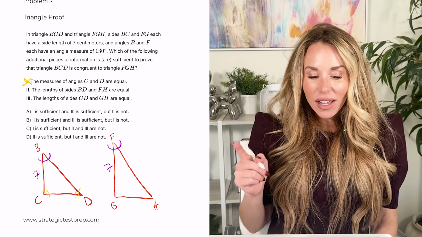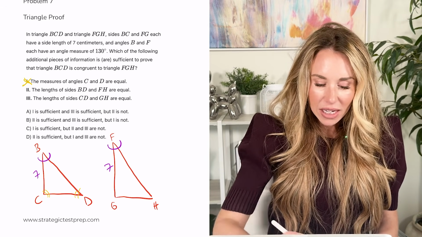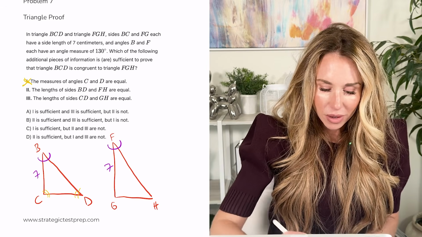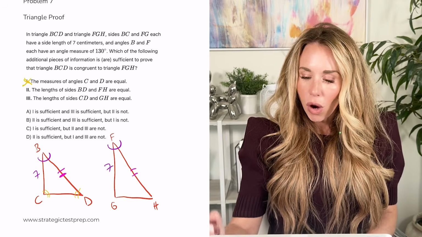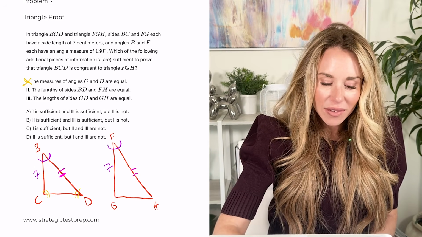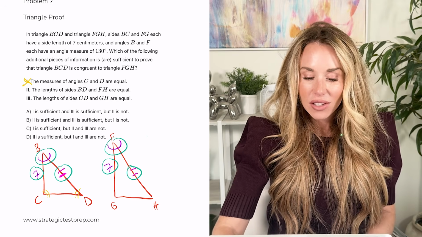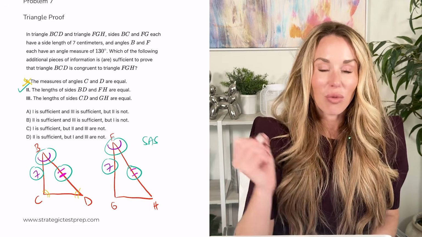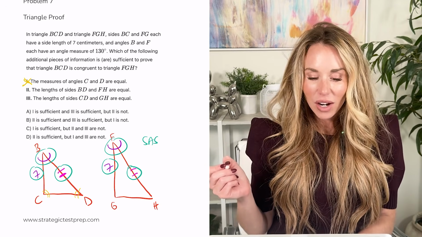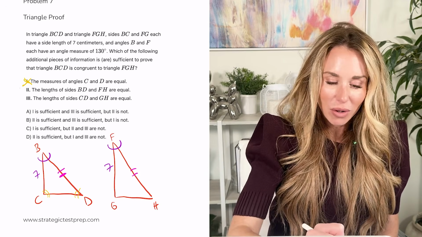Number 2, we have the lengths of sides BD and FH are equal. Okay, so BD is here. Wait. Let's fix that. BD is here. FH is here. What would happen? Well, we're going to have side, angle, side. Side, angle, side is a viable way to prove congruency. So Roman numeral 2 checks.